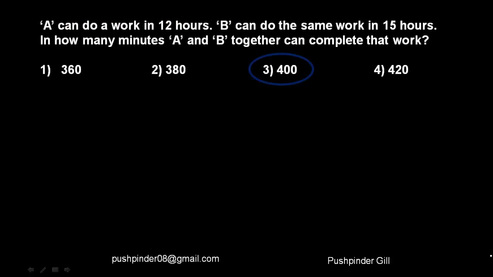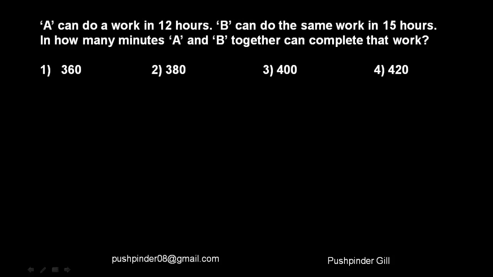Let's move further. So A can do a work in 12 hours, B can do the same work in 15 hours. In how many minutes can A and B together complete that work, right? Now I know that the previous approach is pretty simple, 15 into 12 by 15 plus 12. Okay, let's keep that aside and let's use the other approach over here.